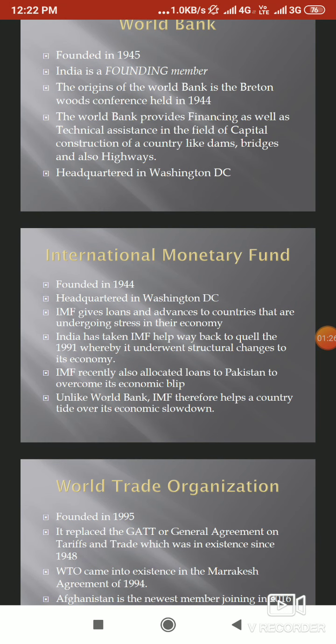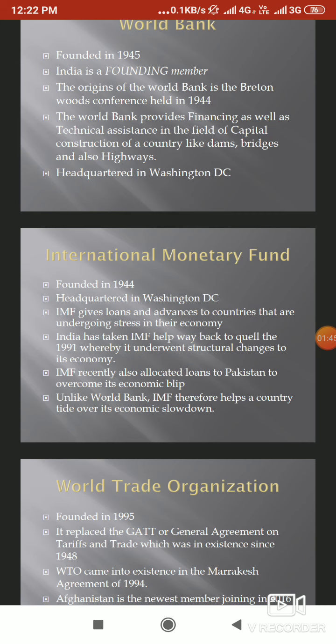The IMF was founded in 1944, and it is also, like the World Bank, headquartered in Washington DC. The IMF gives loans, however, to the countries and their governments that are undergoing stress in the economy. So if there is any economic slowdown in the economy of a country, it is the IMF that helps the government of the day.